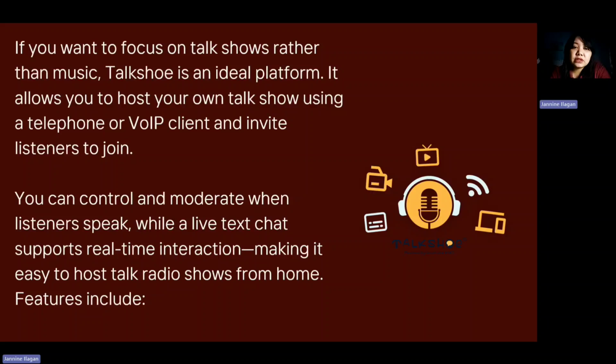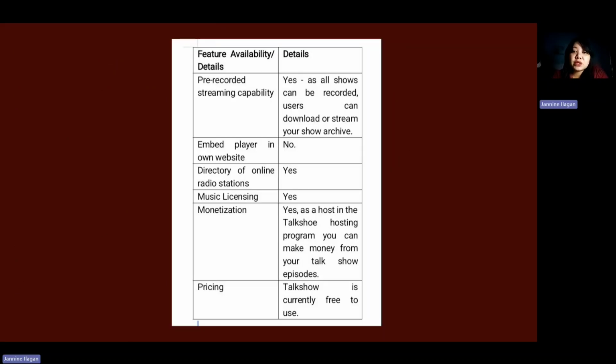So if you want to talk to us other than music, Talk Show is an ideal platform. It allows you to host your own talk show using a telephone or VoIP client and invite listeners to join. So you can also control the moderation of when listeners speak, while a live text chat supports real-time interaction, making it easy to host radio shows from home. It also includes pre-recorded streaming capability, but it doesn't support the embed player. It also has revenue from online registration and licensing. You can also monetize as a host of a talk show hosting program. You can make money from your talk show episodes, and the pricing is free.